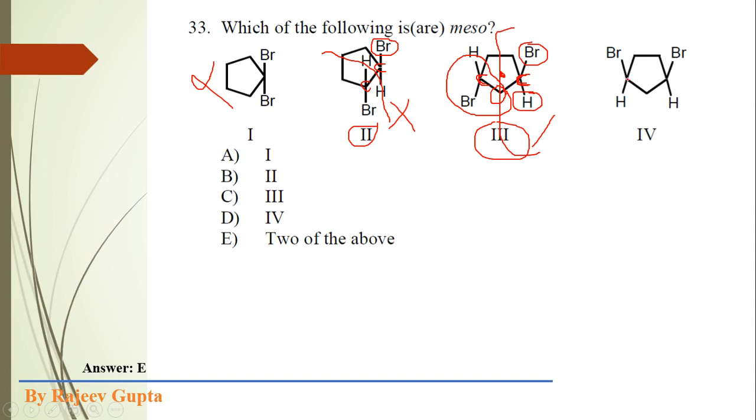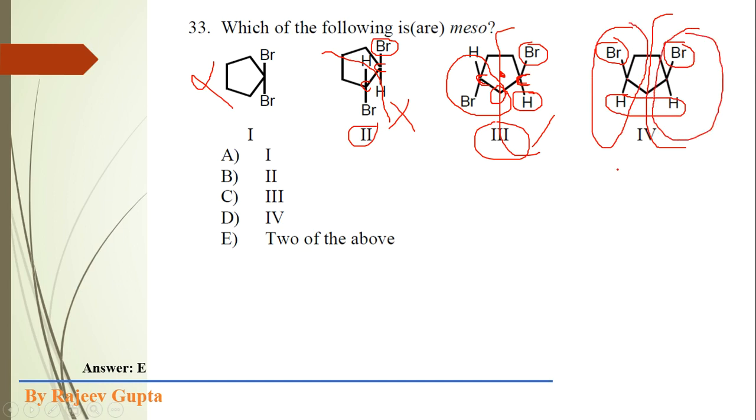Now consider this molecule. Here both are chiral centers and also a plane of symmetry is present, where this bromine is forming a mirror image of this bromine. This lower portion also forms a mirror image, meaning this half part is just a mirror image of this half part. Okay, so this fourth structure is a meso compound which contains two chiral centers and one plane of symmetry. So the correct option is D. Here we cannot write option E. The correct option is D. The fourth structure is a meso compound.